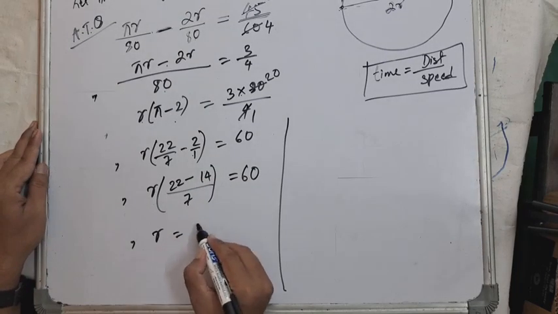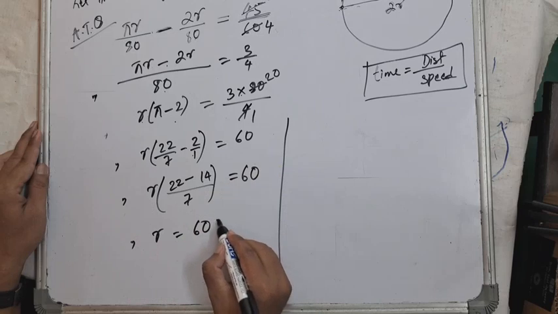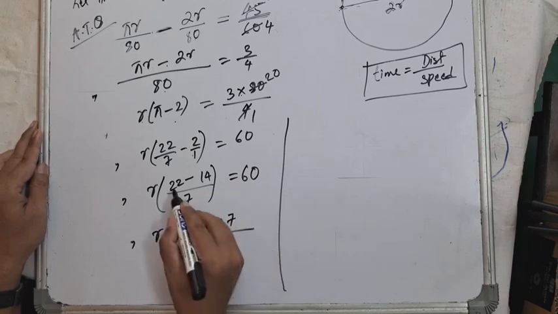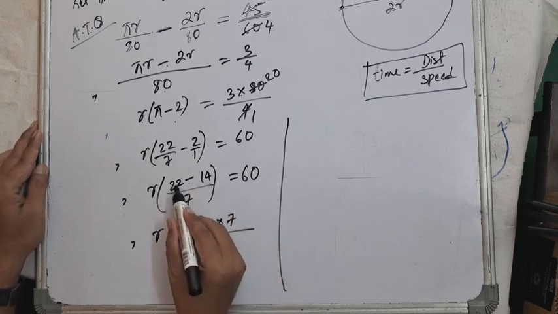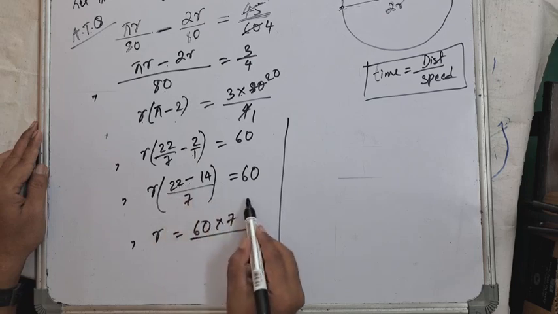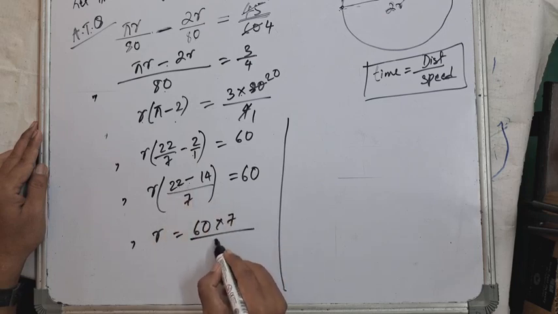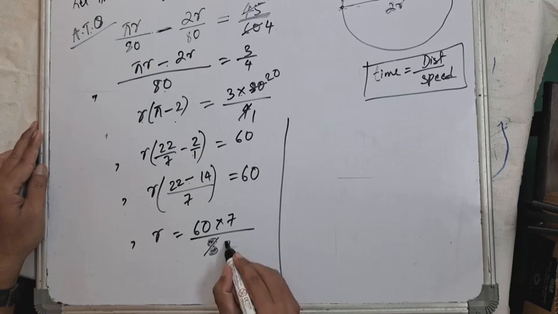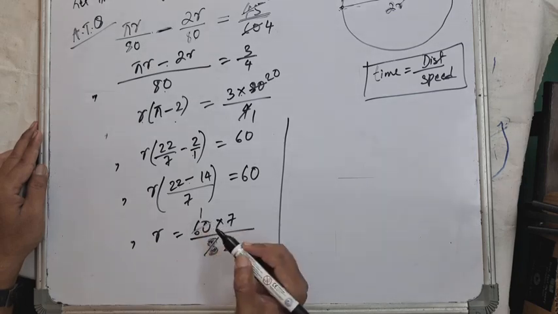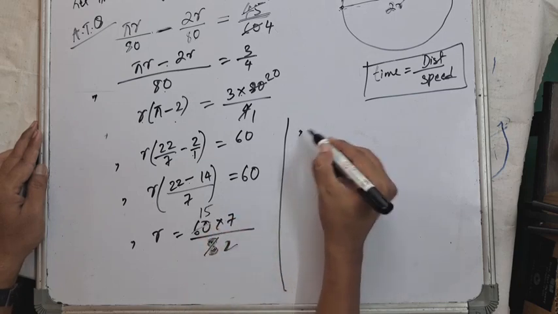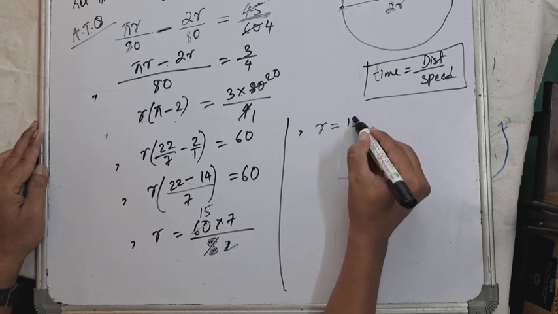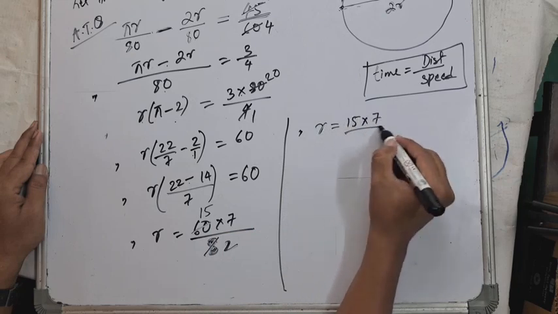R equal to 60. This 7 goes to the numerator on the other side by cross multiplication. So 22 minus 14 is 8, isn't it? This 8 was in the numerator on the left hand side. When taken to the right hand side, it goes to the denominator. 4 2s are 8, 4 5s are 20. Or we got r equal to 15 into 7 divided by 2.